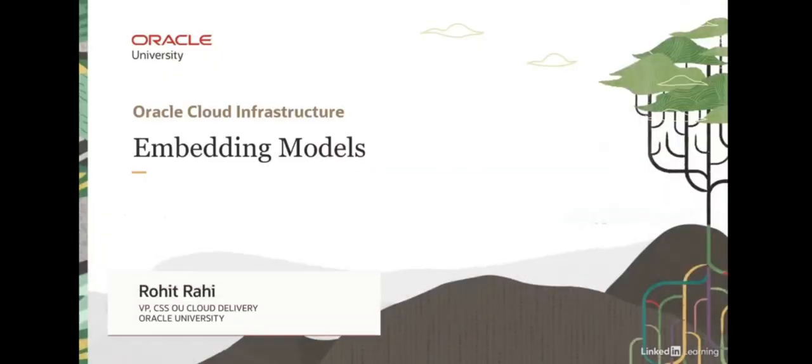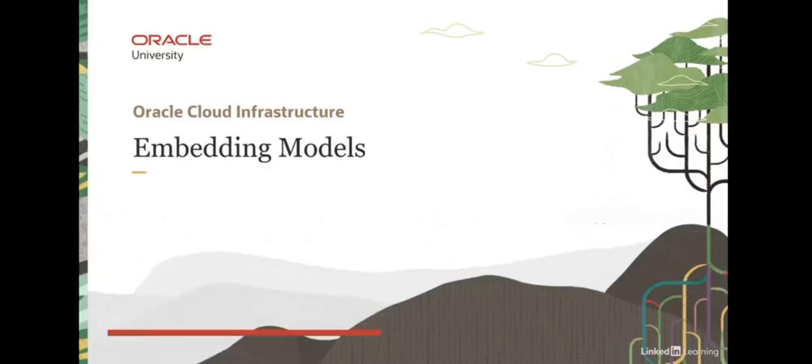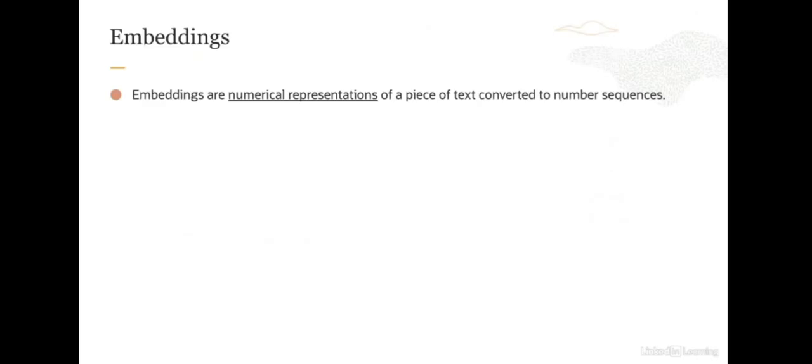Welcome everyone. In this lesson, let us look at embedding models available in the OCI Generative AI service. First, let us understand what embeddings are. Embeddings are numerical representations of a piece of text converted to number sequences.